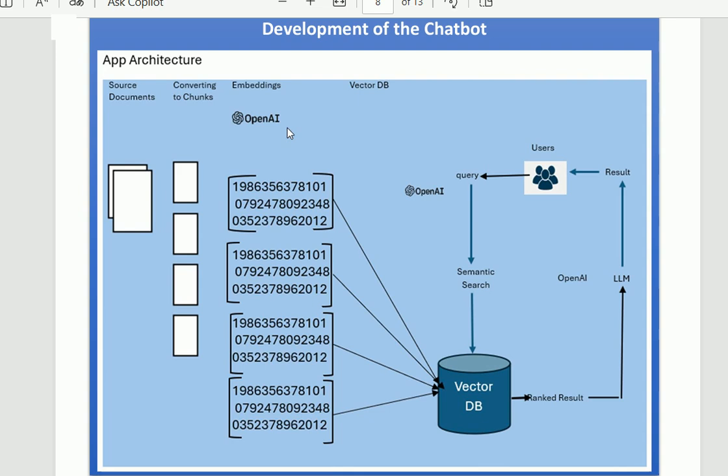The user first sends the query to the OpenAI, which will convert it into the semantic search. And after that, by taking the search from the vector database, this search will be converted to the ranked result. Ranked result means according to the priority of the result. After that, this ranked result comes to the LLM, the large language model, and this large language model gives the optimized result that will be sent to the user. So this is the architecture of the chatbot application that we shall develop by using different tools. I shall discuss all tools along the development of the chatbot.